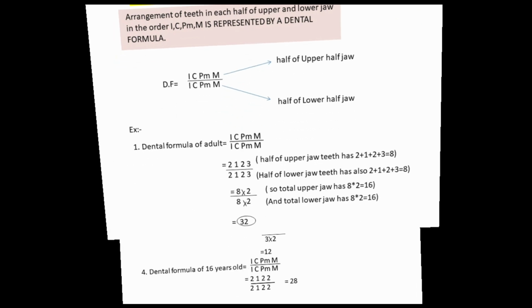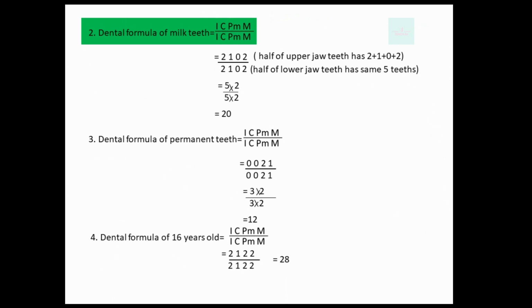Dental formula of milk teeth is equal to half of upper jaw of incisor, canine, premolar and molar by half of lower jaw of incisor, canine, premolar and molar. Half of upper jaw has 2 incisor, 1 canine, 0 premolar and 2 molars only. By same, half of lower jaw has 2 incisor, 1 canine, 0 premolar and 2 molars.